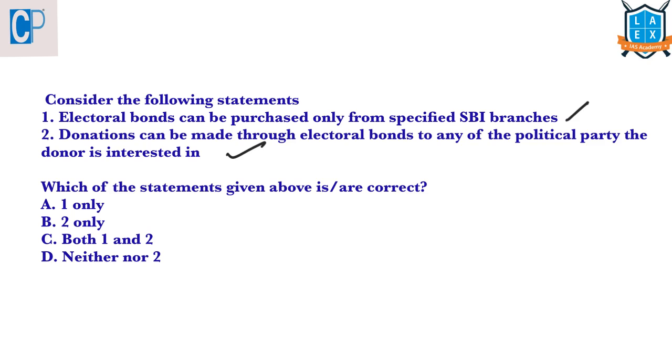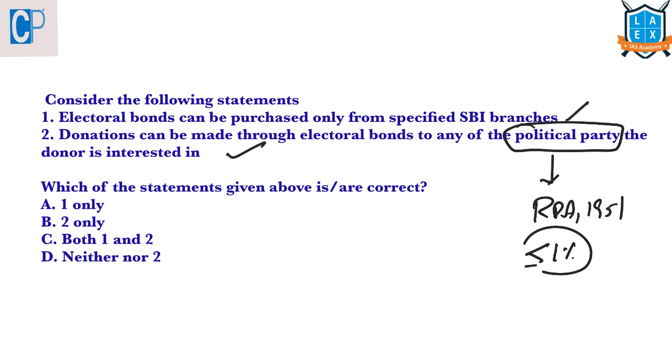The donor can donate to any political party he is interested in, provided that the political party is registered under the Representation of People's Act of 1951 and it should not have secured less than 1% of votes polled in the previous election to the Lok Sabha or State Legislative Assembly. So, as both the statements here are correct, the answer here is C, both 1 and 2.